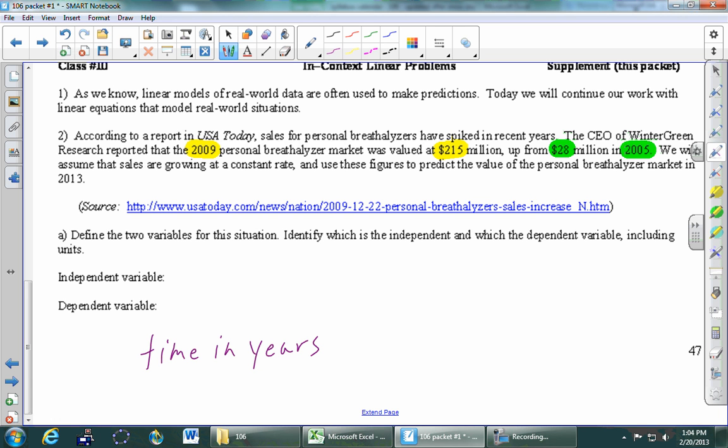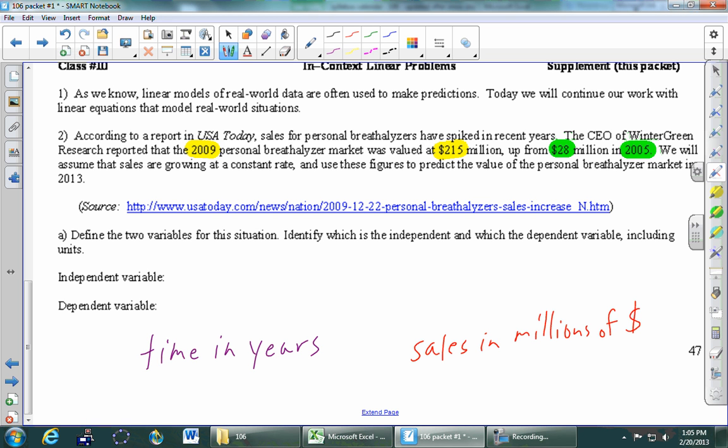Yeah, sales. I mean, the only word here is the breathalyzer market. So we'll say sales in millions of dollars. So we've got our variables and we've got the units. And now we just have to pick which one we feel is the independent and which one is the dependent. So here are your 2 choices. The time depends on how much money, or the amount of money depends on the time. Which one do you feel is more natural?